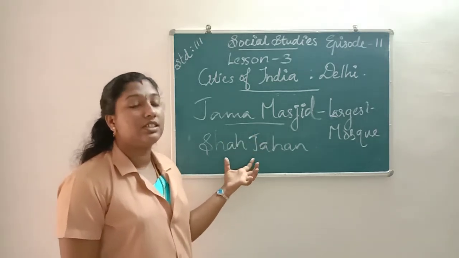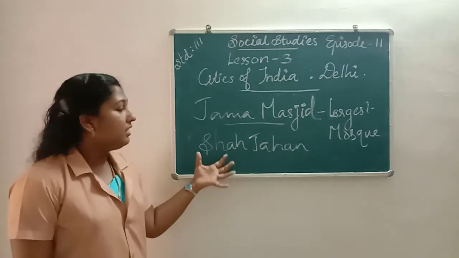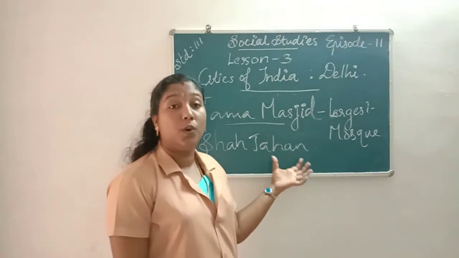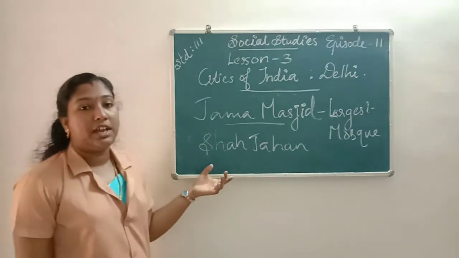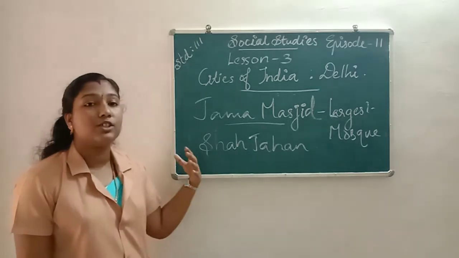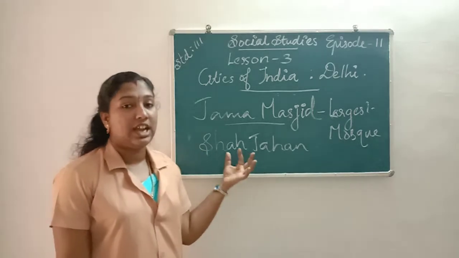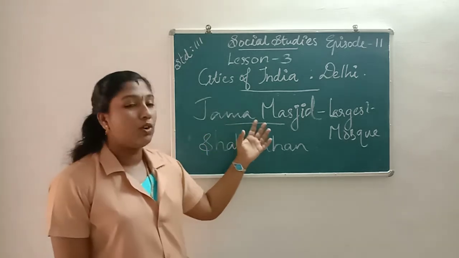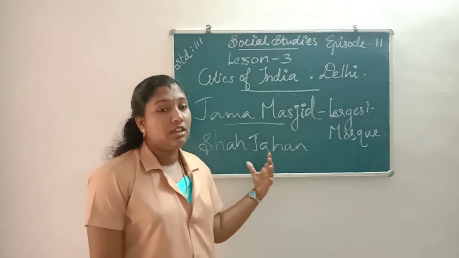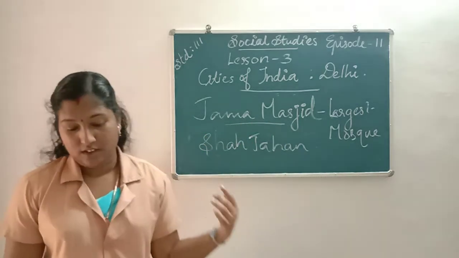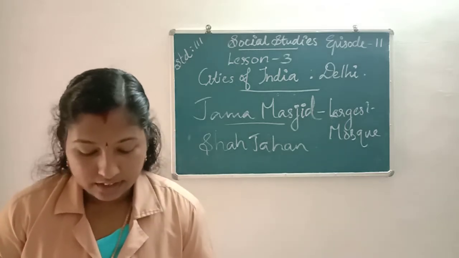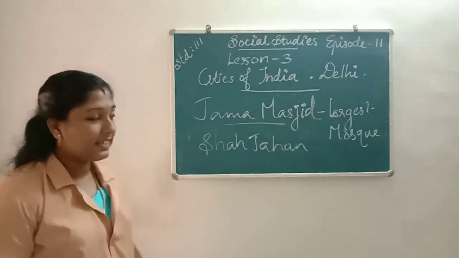The Red Fort was also built by whom? Yes, the Mughal Emperor Shah Jahan. The Red Fort was built by the Mughal Emperor Shah Jahan, and the Jama Masjid was also built by the Mughal Emperor Shah Jahan.